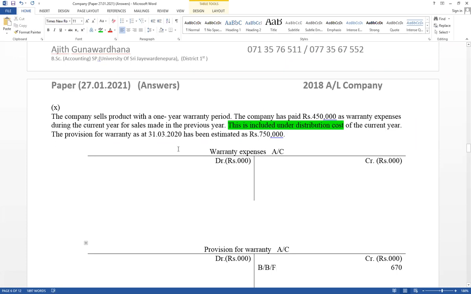It has given the provision for warranty as at 31st March 20 has been estimated. This is not actual value, estimated.